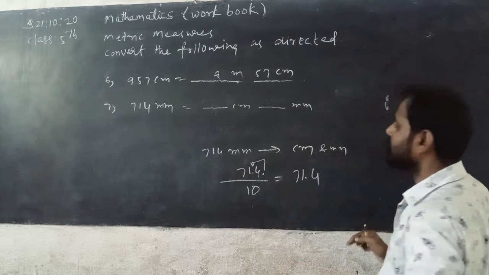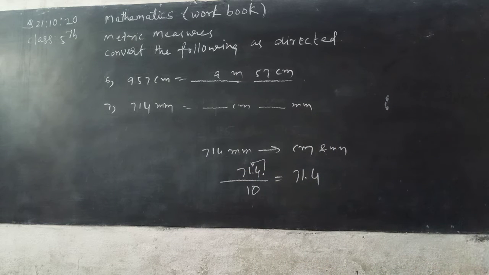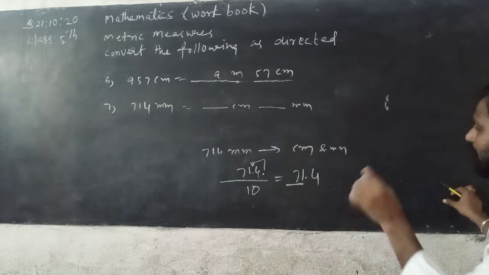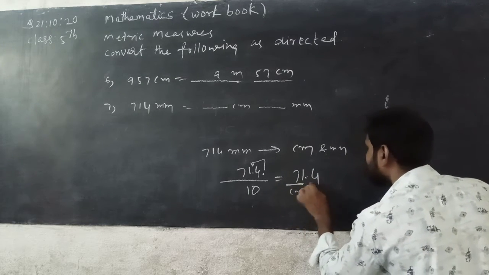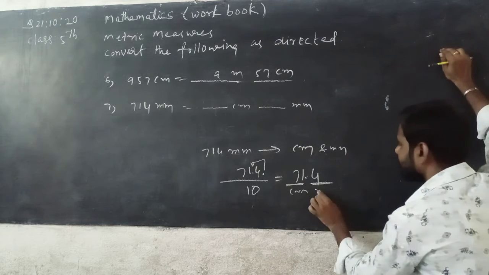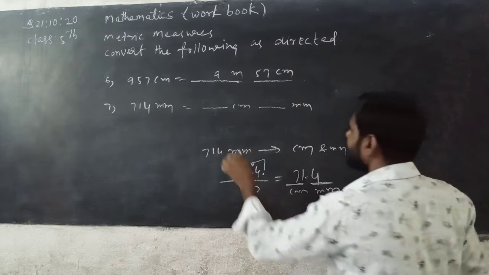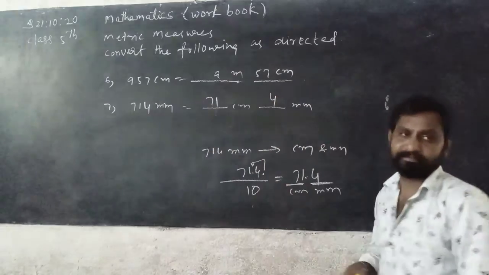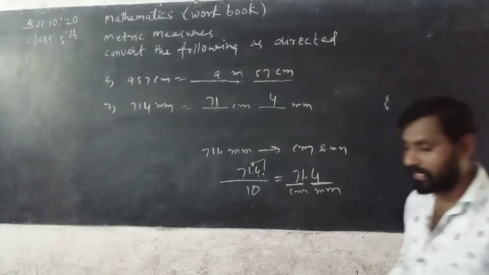So 71.4. The part before the point we take as centimeter, the part after the point we take as millimeter. Then here 71 centimeter and 4 millimeter. Did you understand?